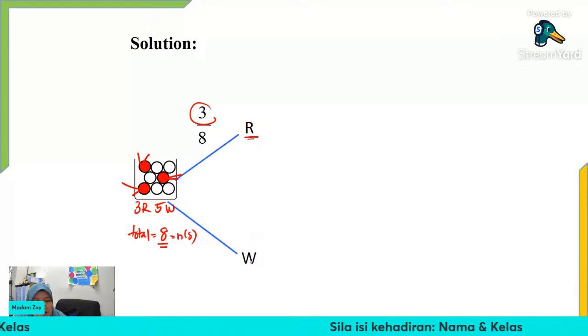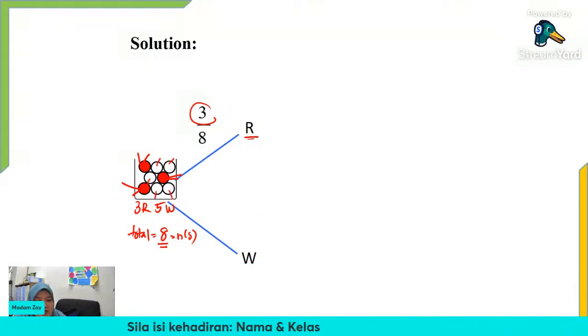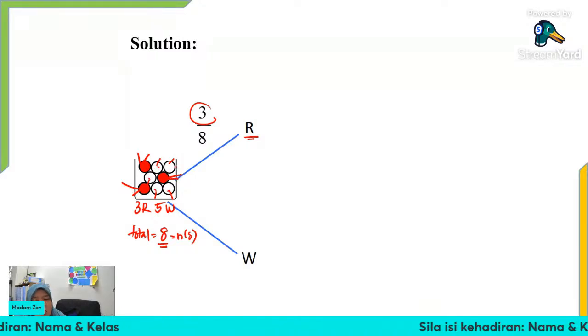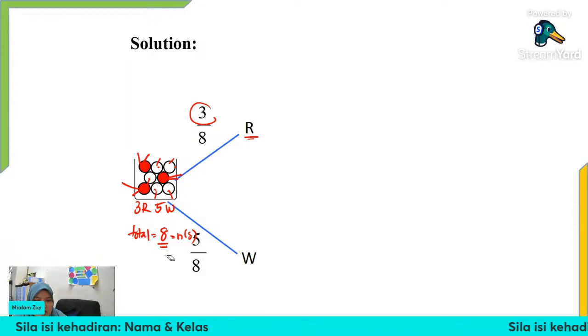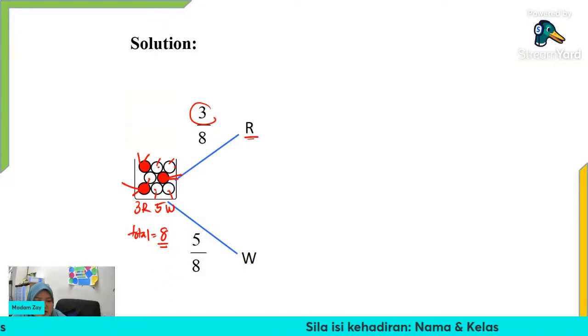And then to get white, how many white marbles? We have 1, 2, 3, 4, 5. We can get white 1, white 2, white 3, white 4, or white 5. So we have 5 possibilities of getting a white marble out of the total of 8 marbles. Okay? So we have this probability. So this is for the first draw. How about the second draw?